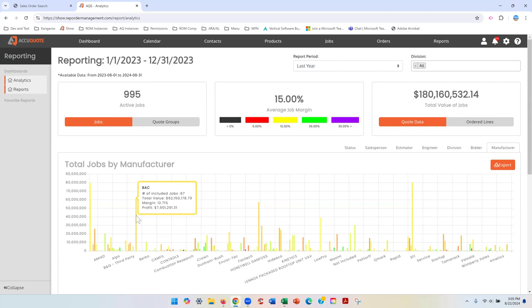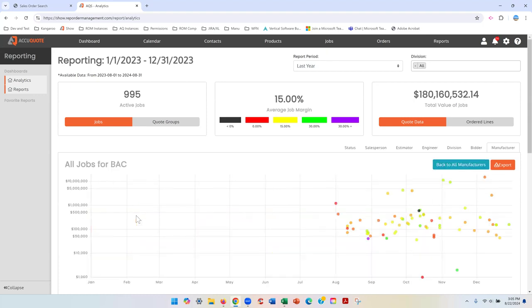But if I click on this, I get a scatter plot that shows volume in dollars on the left-hand axis, and the right-hand axis is when that job was quoted. And what's really nice is you can mouse over these jobs and see, like this one right here has a great margin. The reason I know that is because it's purple. This one has a terrible margin. The reason I know that is because it's black. So the color coding really helps you spot jobs that you want to know more about, either because they're exceptionally good or exceptionally not good.